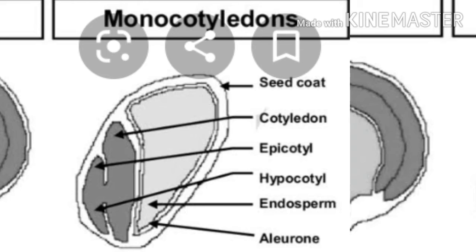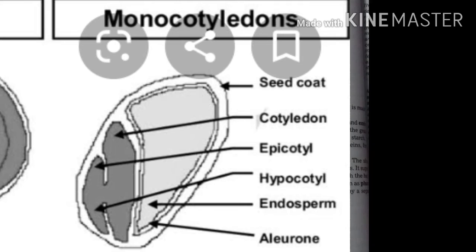Monocotyledon albuminous seed, for example maize grain. Now I am explaining the structure of a maize grain, Zea mays. The maize grain in fact is not a seed but is a one-seeded fruit known as caryopsis, where pericarp, meaning fruit wall, is inseparably fused with the seed coat.